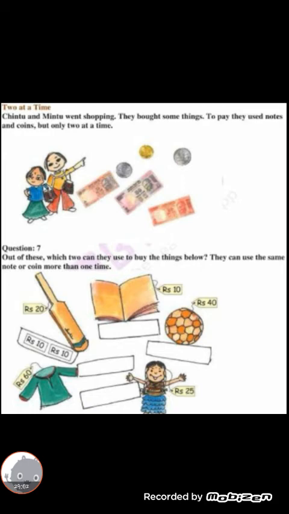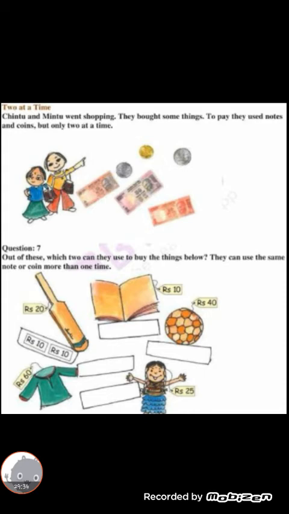Children, carefully listen. Next, we move to another question. Out of these, which two can they use to buy the things below? They can use the same note or coin more than one time. We have to find it. Children, look at the boxes. In the first, 20 rupees. How did they buy? Rupees 10 and rupees 10. Only 2 at a time, right? So you fill it there. In the book itself, the answer is that.